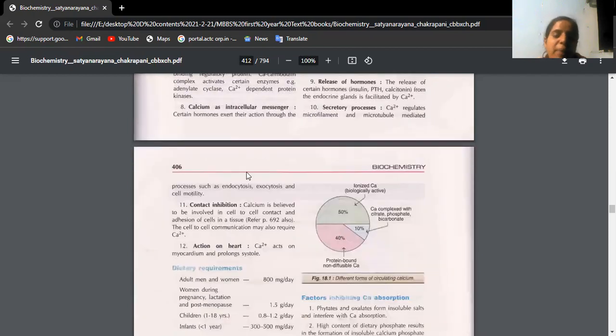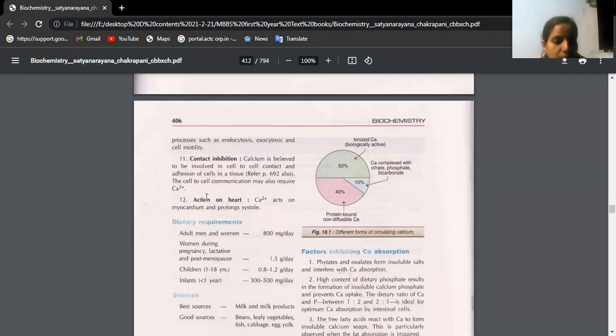There are also certain mechanisms like cell drinking, endocytosis, exocytosis, release of certain enzymes by the cell, and cell motility. All these activities are regulated by the presence of calcium. Then contact inhibition: cell to cell contact and adhesion of cells is prevented with the help of calcium.